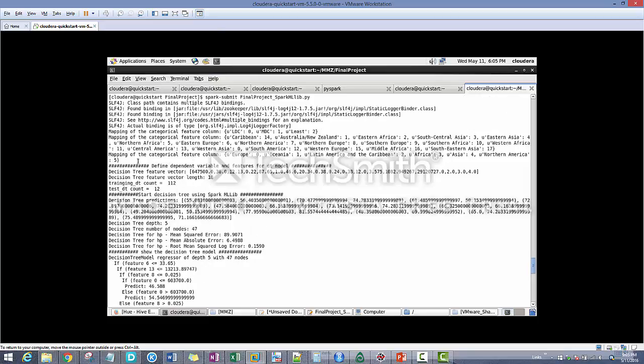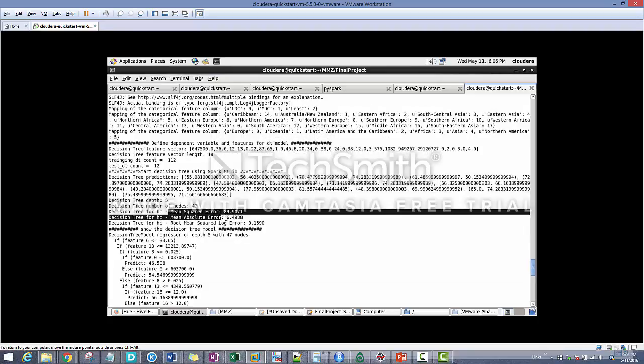For my decision tree, I have 112 for the train dataset, and the test dataset is 12. And for my actual and predicted, I have an actual of 55 and a prediction of 56. I have 73 as actual, and 74 as predicted. So not too bad. I have the default 5 depth for the decision tree at 47 nodes, and it has MSE, MAE, and all these kinds of performance evaluations.